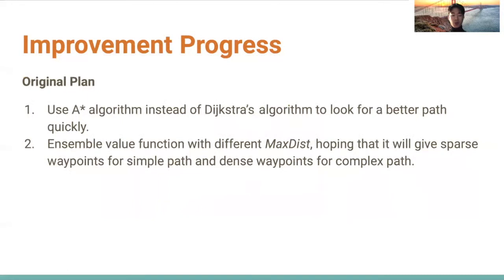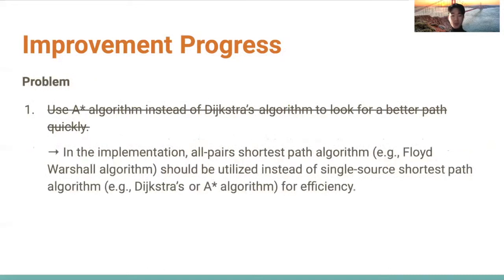And here is our original improvement plan. We first planned to use the A-star algorithm to look for a better path quickly. We also planned to ensemble value functions with different max dist, hoping that it would give sparse waypoints for simple paths and dense waypoints for complex paths. But when computing the waypoints, the shortest path algorithm is called every time for all pairs.